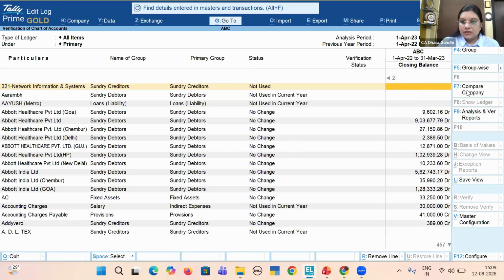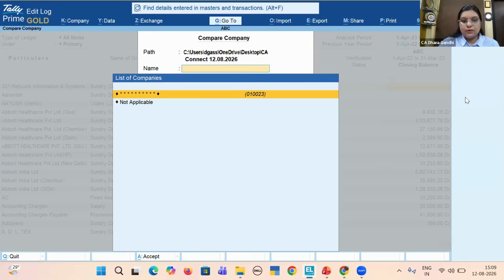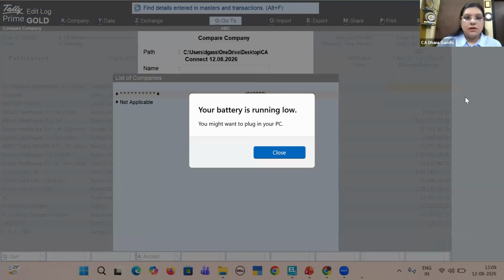You can add and compare companies here if you want to compare with the same company of last year, or you want to compare with the same type of industry. Company with same industry, you have the option to compare that company.